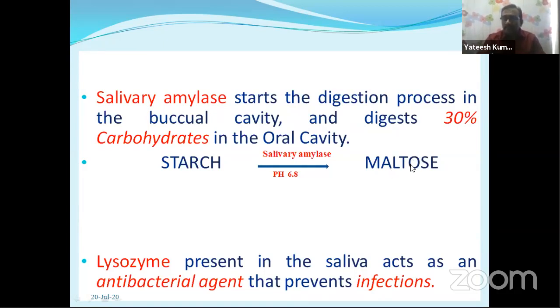That means digestion starts from the buccal cavity, and you have to chew the food material. Whatever food you take into the mouth, you have to chew properly and mix with the saliva, and then maximum maltose is converted.